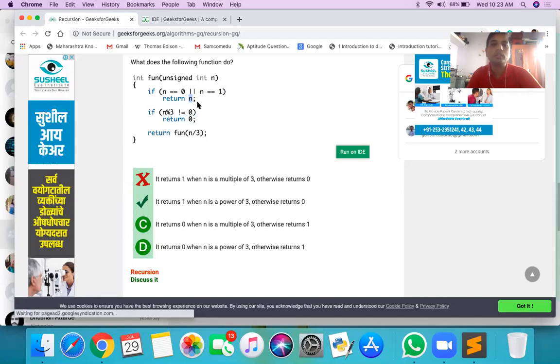Okay, sir. So if it is a power, it returns 1. If it is a multiple, it returns 0, or other than a power, it also returns 0. So this function can be used to check that the given number is a power of 3. Okay, sir.